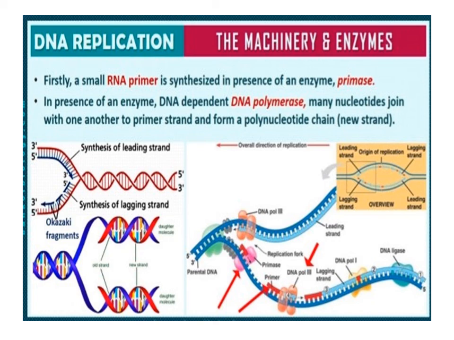Firstly, a small RNA primer is synthesized in presence of enzyme primase. In presence of an enzyme, DNA-dependent DNA polymerase, many nucleotides join with one another to primer strand and form a polynucleotide chain or new strands.